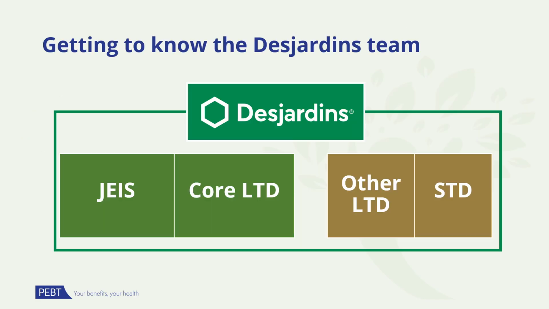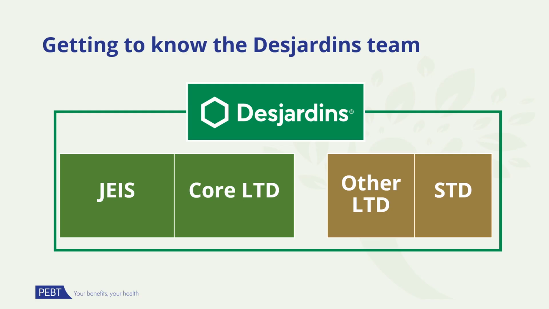Desjardins administers the Joint Early Intervention Services, known as GES, and the Long-Term Disability, or LTD programs on PEBT's behalf. If your district provides short-term disability, this benefit may also be provided through Desjardins. If you are part of the GES and/or LTD process, you'll need to know who to contact at Desjardins. Ask your manager for this contact information. If they don't know, you can call Desjardins at the numbers shown on the PEBT website under Desjardins or contact the PEBT for assistance.